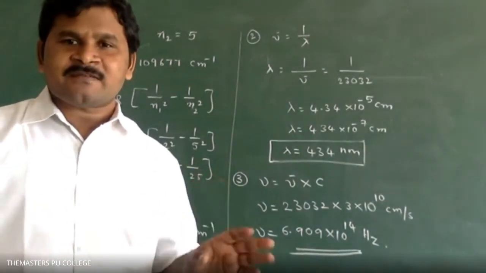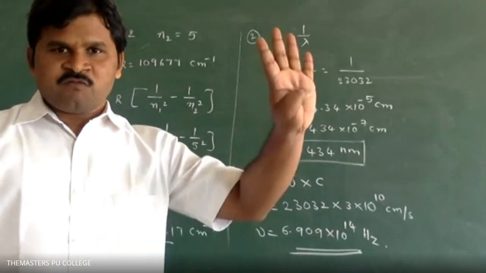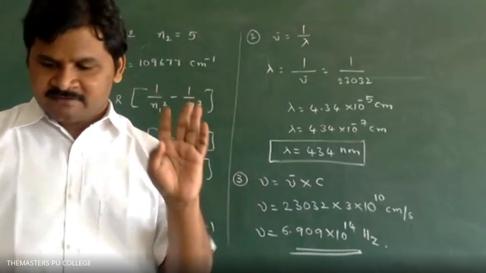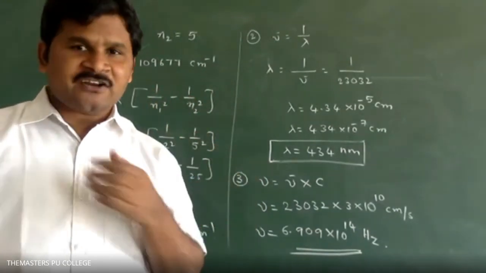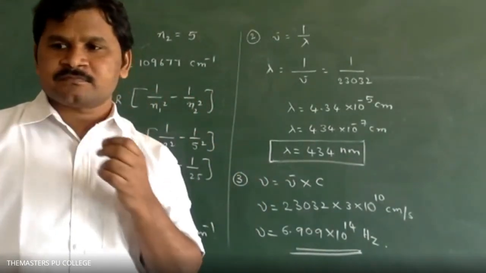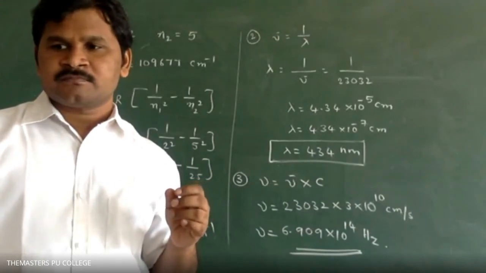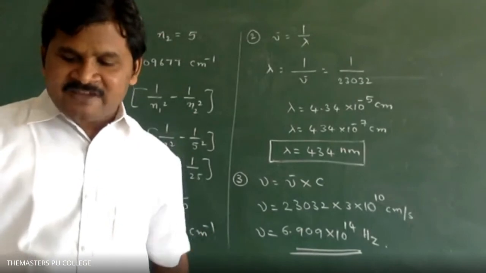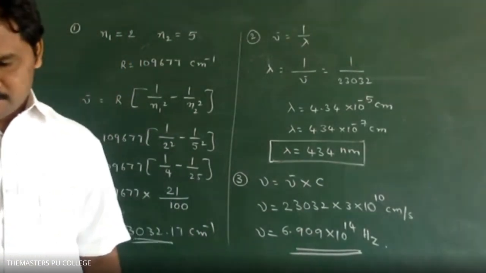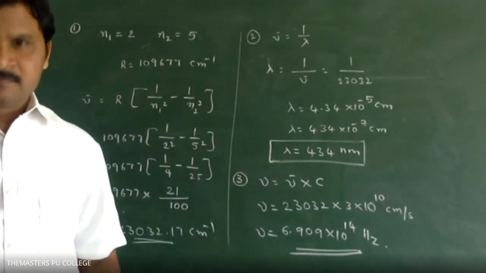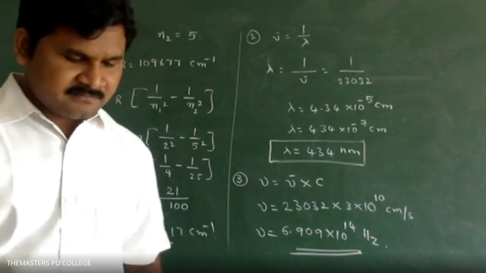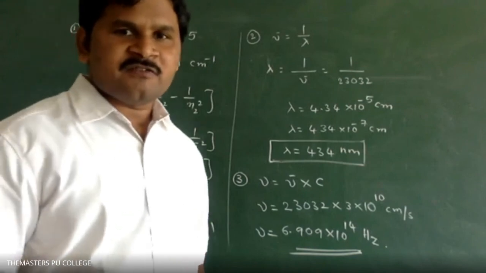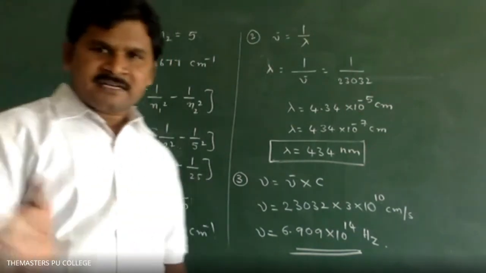Electron transition from fourth to second in hydrogen atom. Calculate its wavelength emitted from the electron. Now you will be perfect in this type of problems.